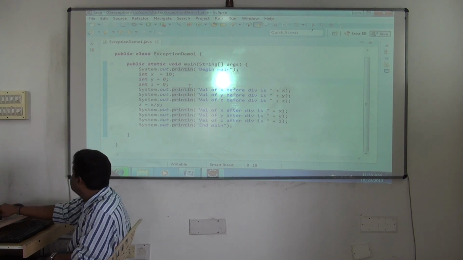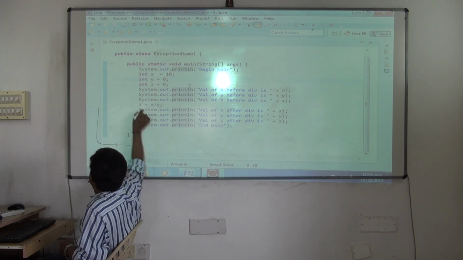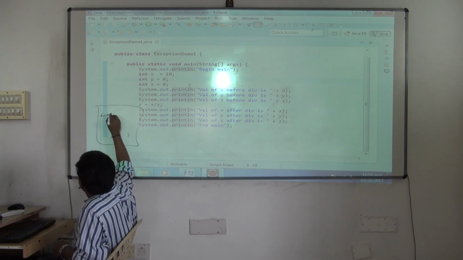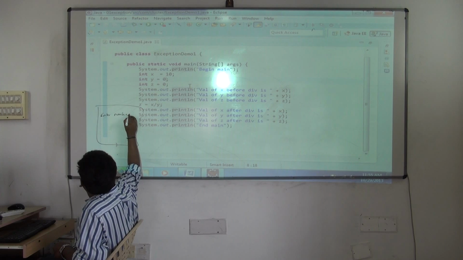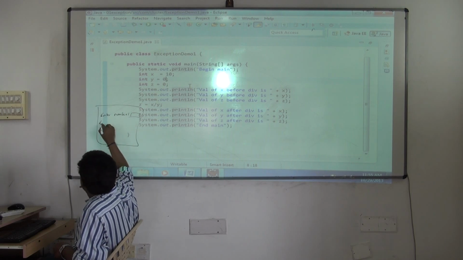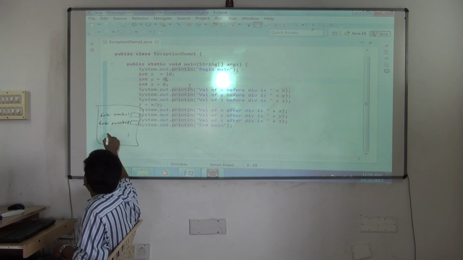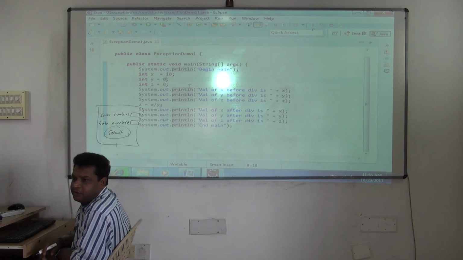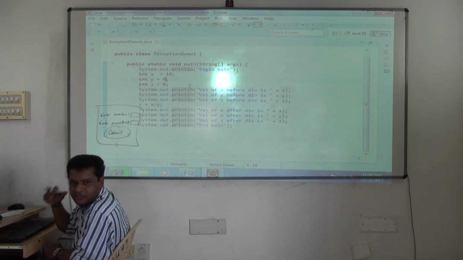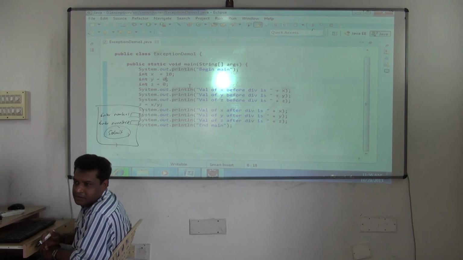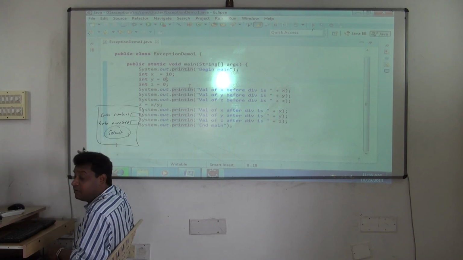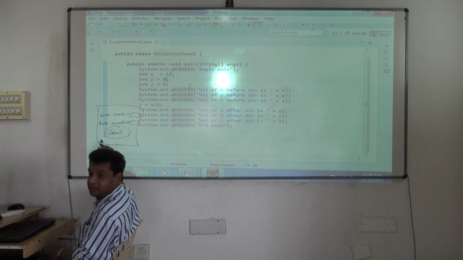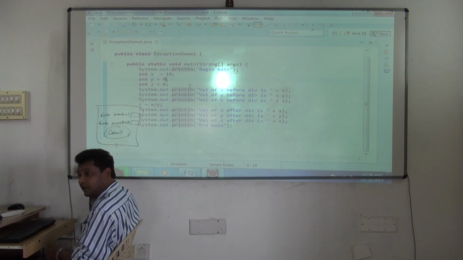Supposing this is a screen. Enter number 1. Enter number 2. So the user will give the value later on when you develop the applications. Submit to divide. So he will give whatever value he wants. He'll give 10 and 0 or 0 and 10, whatever he wants. We can't force him. I'll tell him please don't enter 0. But even if I tell him clearly in a message here, please don't enter 0, what will he do? Deliberately he'll give 0.